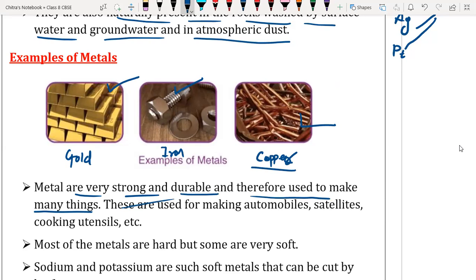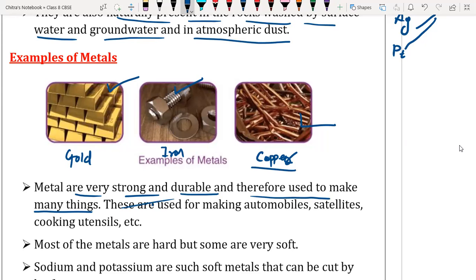Even in construction, we use metals for making grills, doors, and pipes. In our day-to-day life, electronic devices and cooking vessels like your cooker, ladles, spoon, plate, glass, stove, and gas container are all made up of metals only.